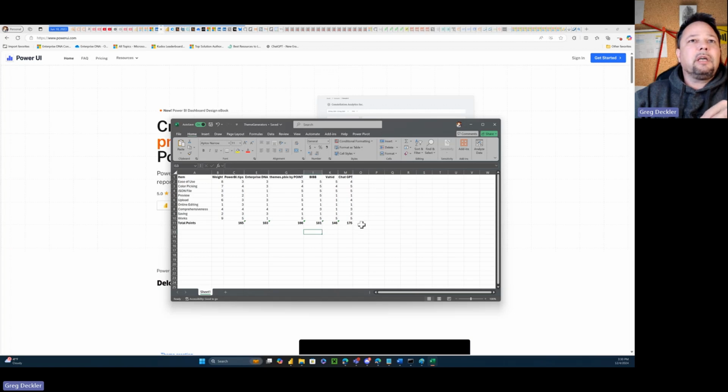So I gave ChatGPT 175 points. Now, you may say, okay, does it really matter if it's ChatGPT 4, the free version versus the paid, and all that sort of stuff? I didn't test all of that extensively. But I would say that ChatGPT is a reasonable theme generator. You can use it to create themes. And as we've seen in a previous video, you can also use it to generate custom connectors in Power BI. So a lot of uses for ChatGPT, theme generation being one of them.